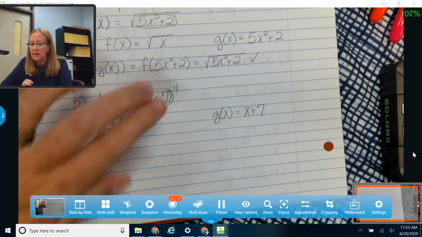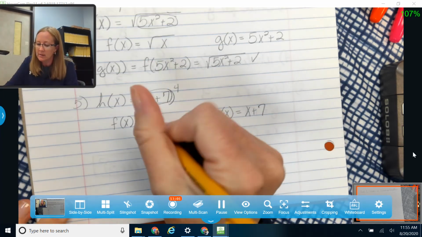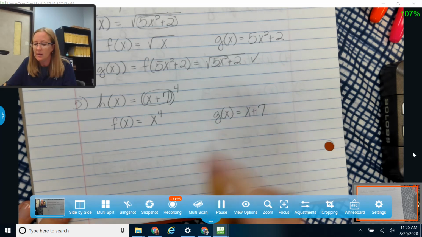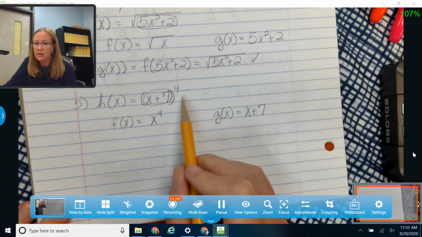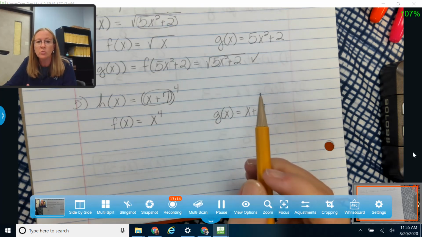Okay, so I'm going to take that out, cover that up. I'm going to replace it with x, and so that will give me x to the 4th. Okay, and I may have had something added or subtracted out here, like maybe a minus 2, so then that would give me x to the 4th minus 2. That minus 2 would not be affected.